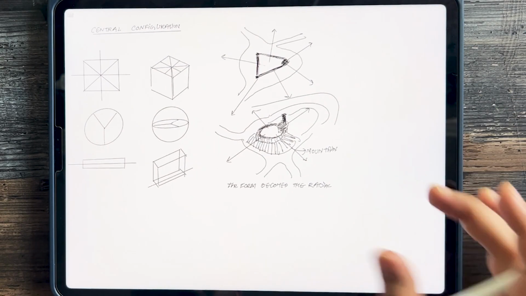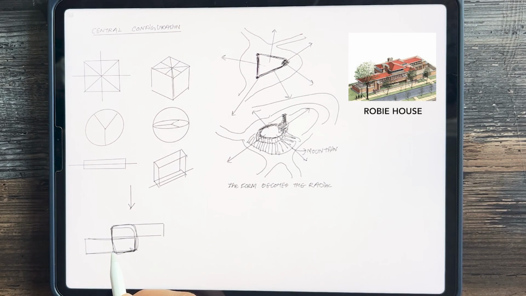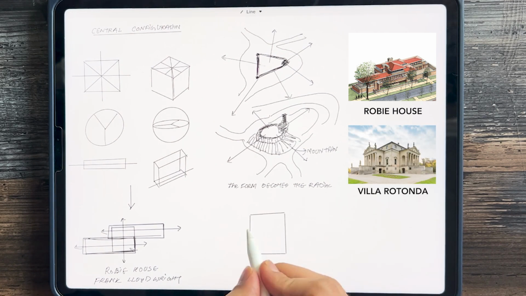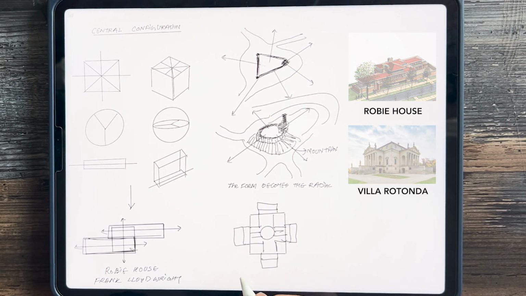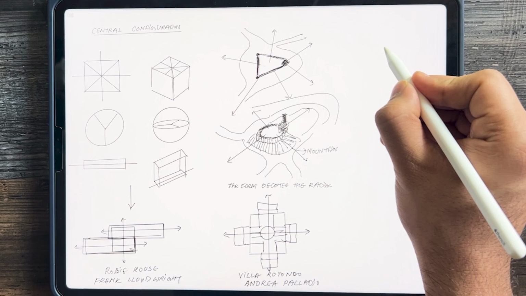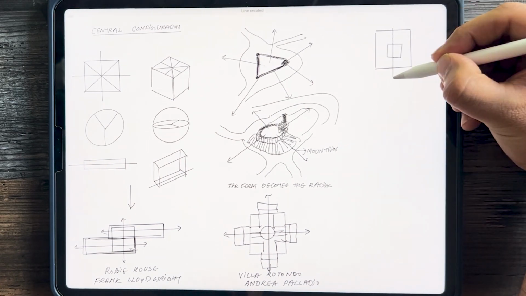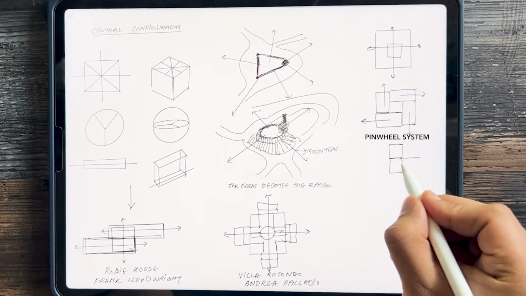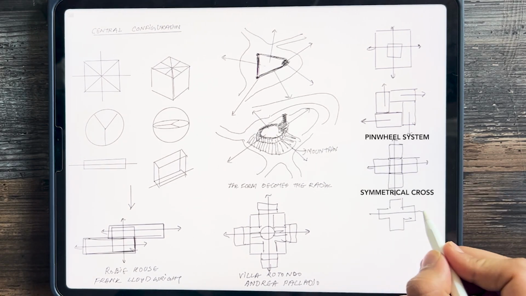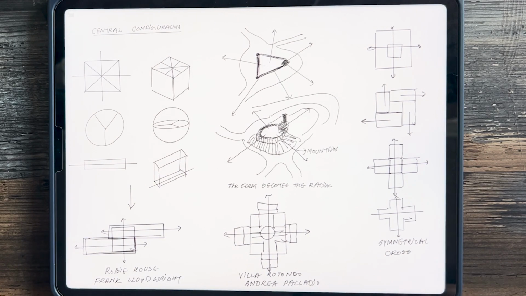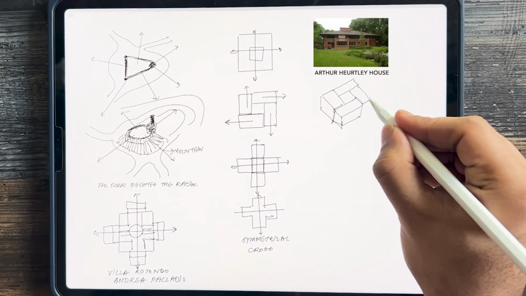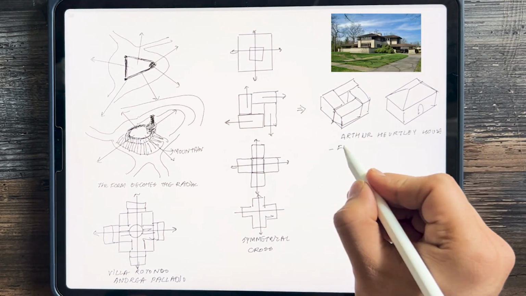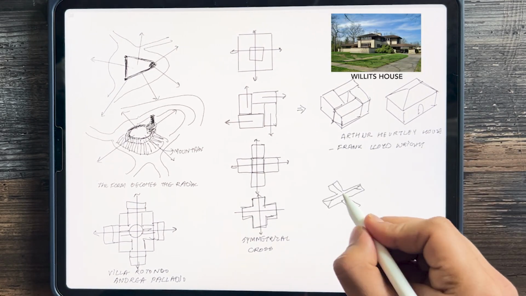Frank Lloyd Wright also exemplifies this in Ruby House with the two distinct linear forms. On the other hand, Palladio showcased central stability in the Villa Rotunda. This concept can evolve in various ways, such as the cube within a cube, where spatial arrangement creates direction and rotation, known as a pinwheel system. The symmetrical cross also emphasizes stability. Wright utilizes this pinwheel arrangement in Arthur House, where spaces connect while following a hierarchical order in a rotational direction. Similarly, the Willett House by Wright features a symmetrical cross.